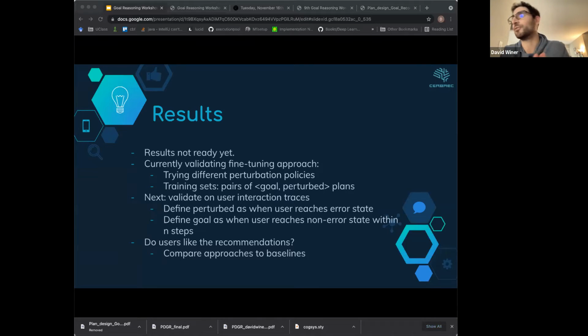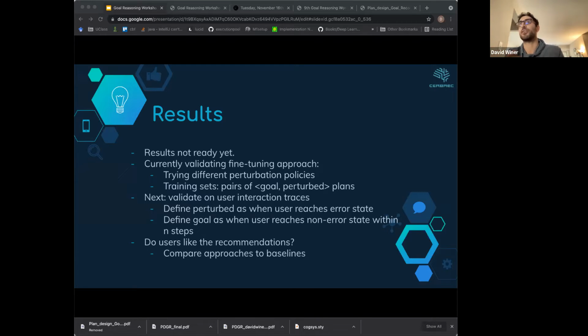So we don't have any results ready. We're working on validating the fine-tuning approach. And we want to test different perturbation policies, because random isn't always good. It's sometimes leading us to unfinished plans, or sometimes it's getting us closer to other goal plans. And so there are some parameters that are still being worked out. And we also really want to validate on actual user interaction traces, since Cerbric isn't actually available yet.